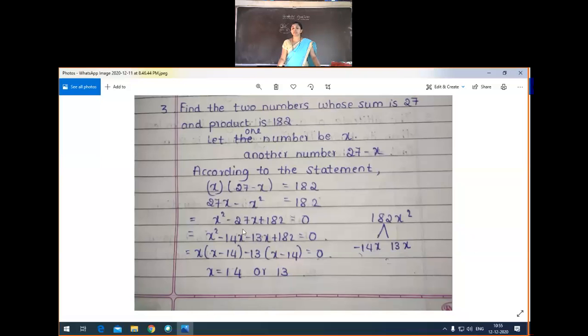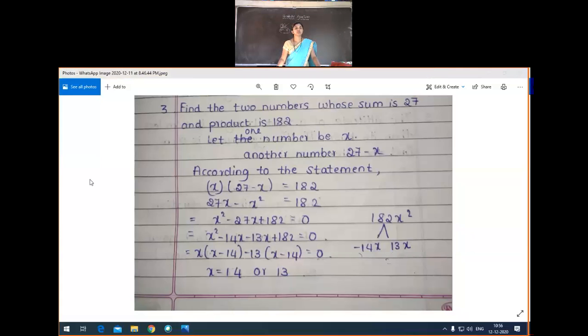Now we have to split 27x so that the product must be 182 and the sum is 27. So here we got the idea: 14 into 13. 14 plus 13 is 27, and 14 into 13 is 182. Here we need the answer minus 27, so we have to take both numbers as minus. Here minus 13x only. Got the idea? I think she forgot to write the minus sign there. Minus, we will write that one.